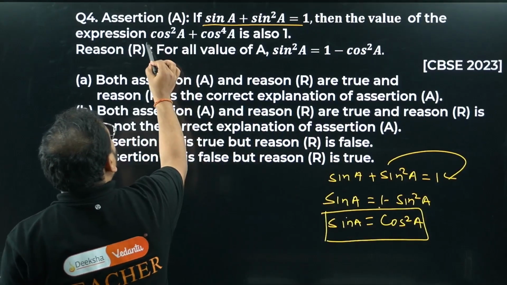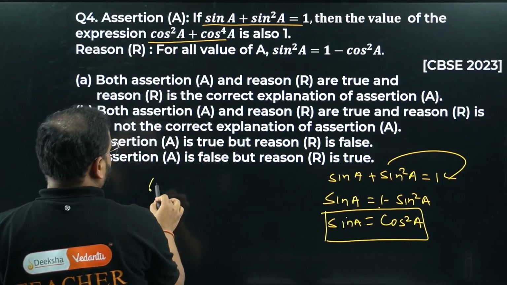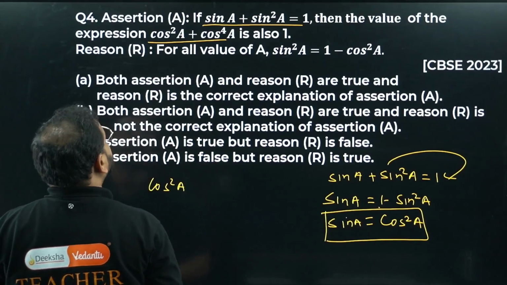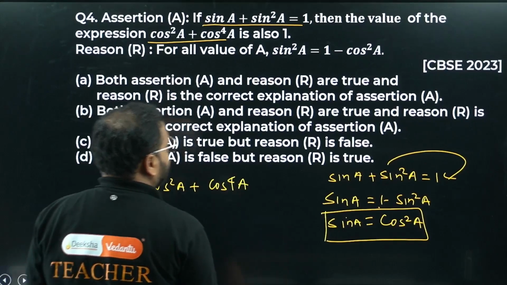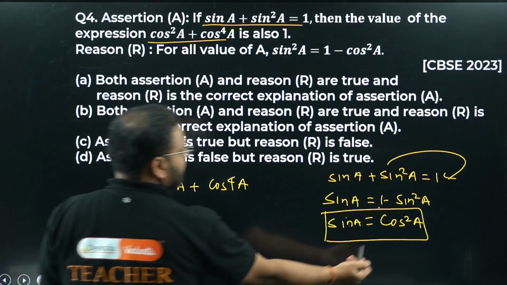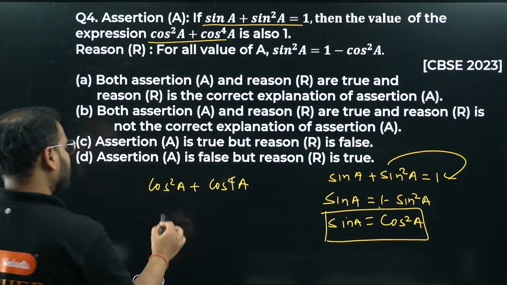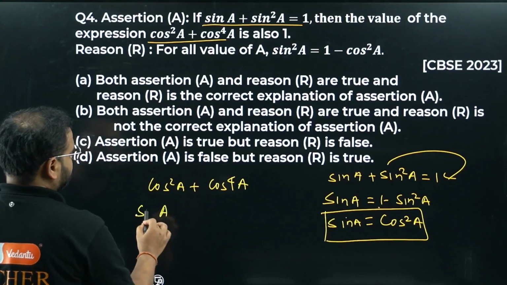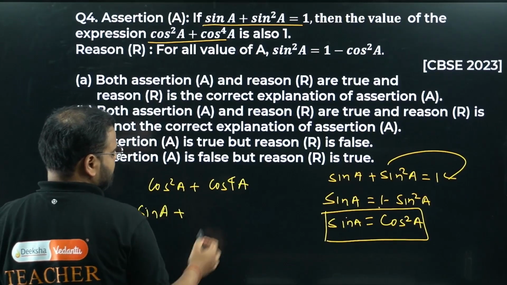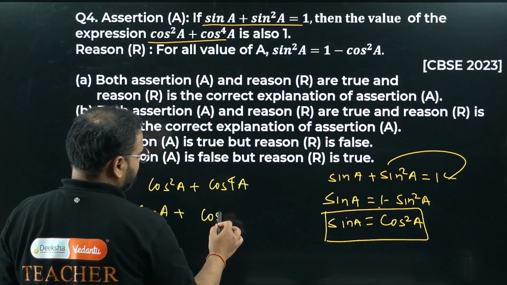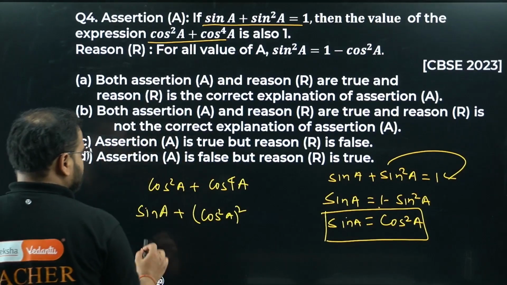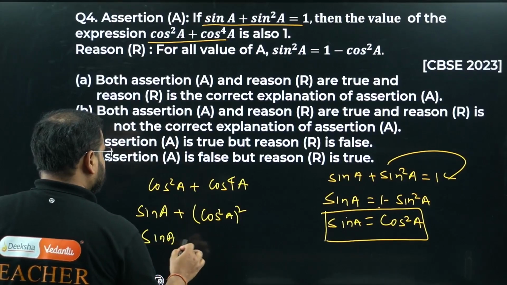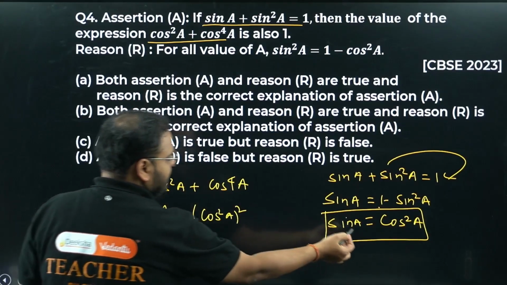Check this value now. Check this LHS. What I have is cos square A plus cos power 4A. Now replace this value of cos square A as sin A. Cos square A is sin A. What about this? Cos power 4 I can write again as cos square A the whole square. What is cos square A, sir? Please check. This is simply sine.